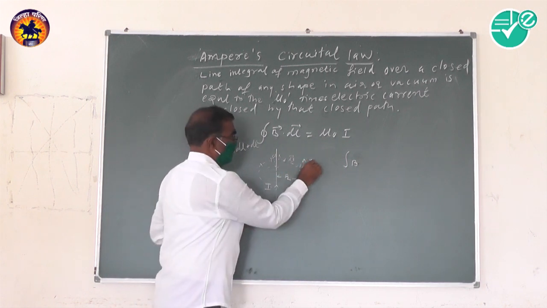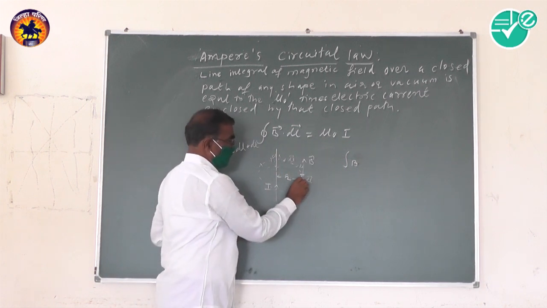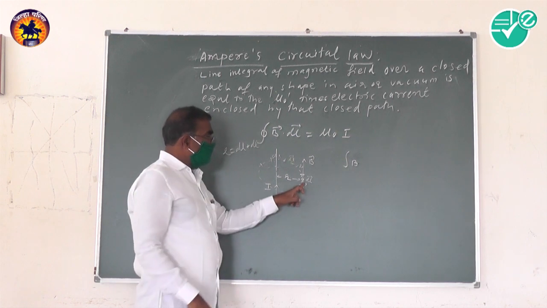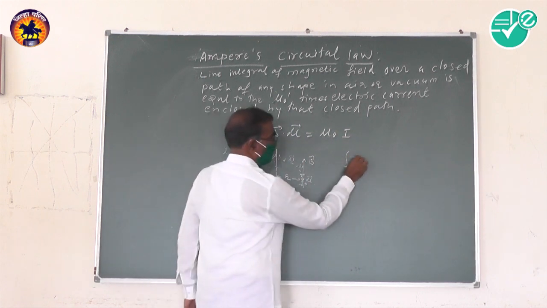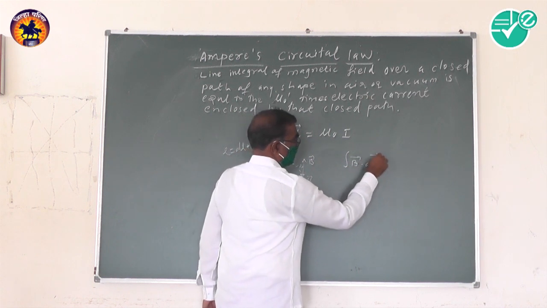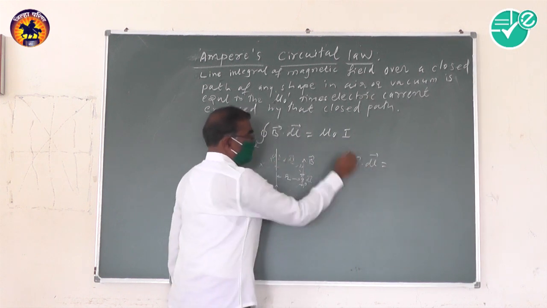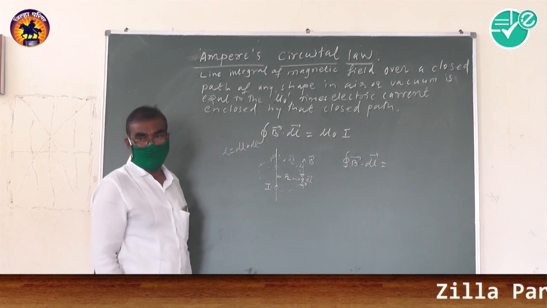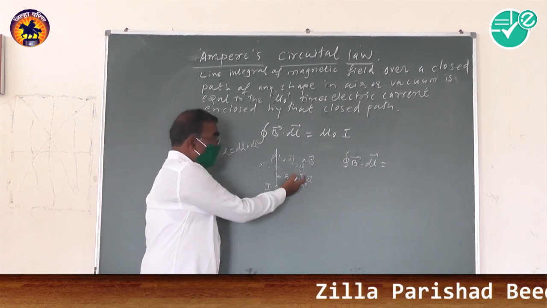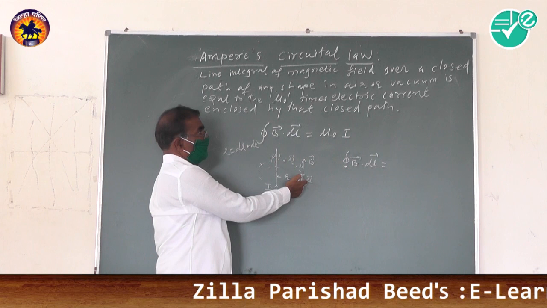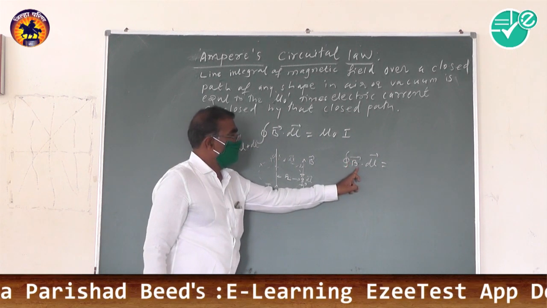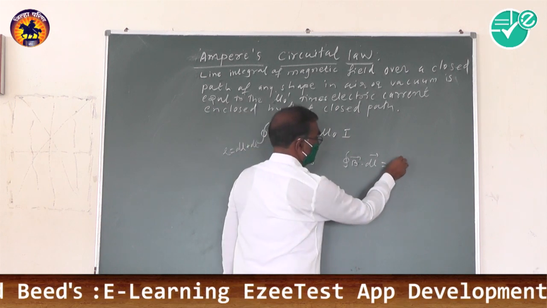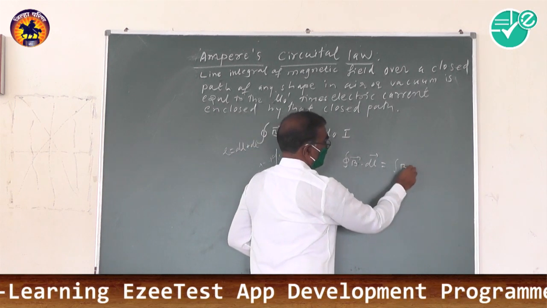That is B dot dl, where dl is in the direction of magnetic induction. That is, vector B is equal to B dl. The closed integral of B dot dl is the line integral over the closed path. The integration of B dot dl is equal to B dl.